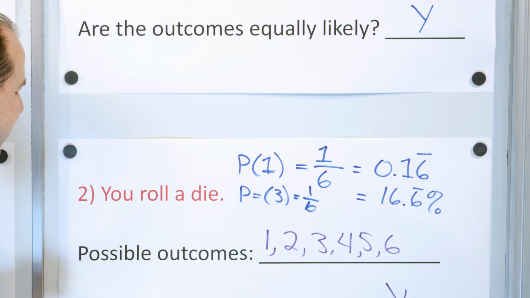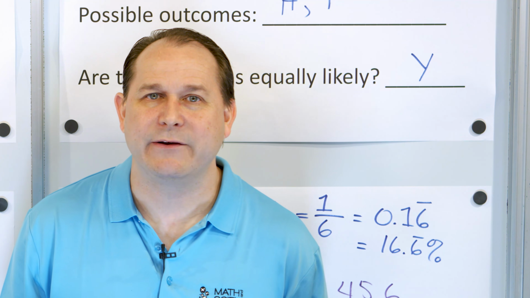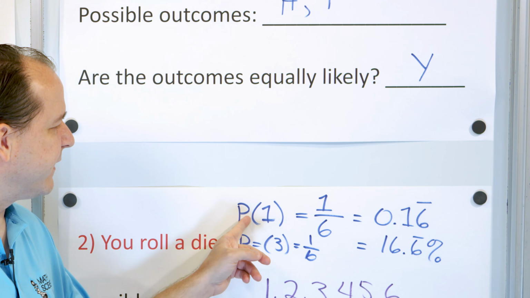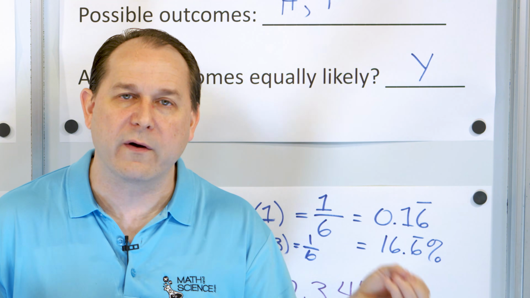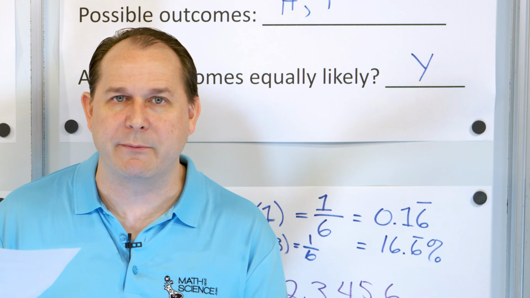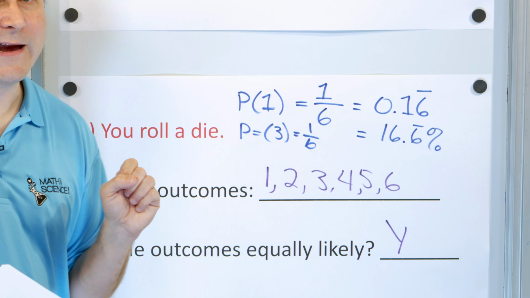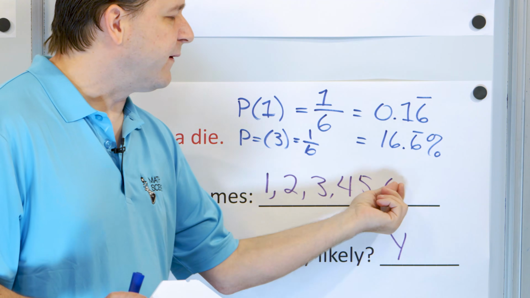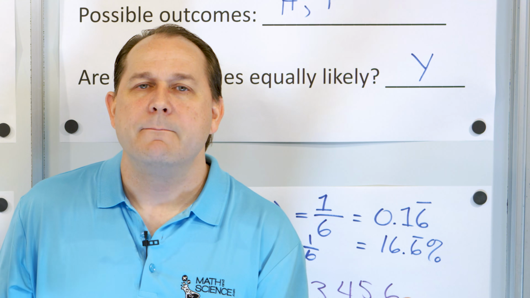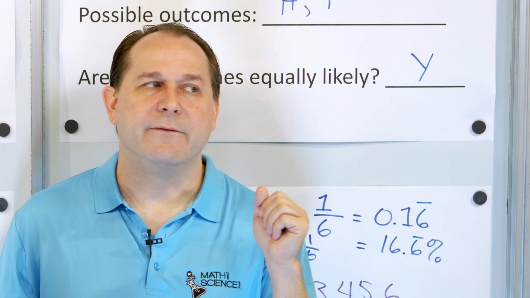1/6. So you see, we answered, are the outcomes equally likely? Yes. But now we're proving mathematically they're equally likely, because if you get the probability of rolling a 1, or a 2, or a 3, or a 4, or a 5, or a 6, all of the probabilities are the same. They're 1/6. That's why they're equally likely. So from an intuitive point of view, if all of the outcomes only occur once, it's equally likely. But you can prove it mathematically by calculating the probability of doing that.